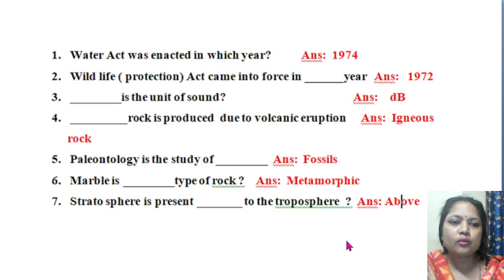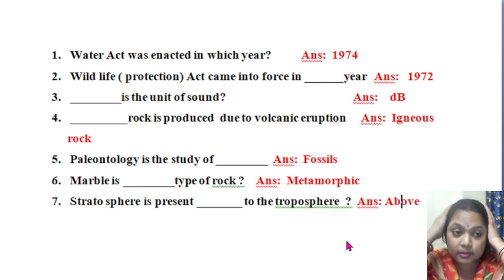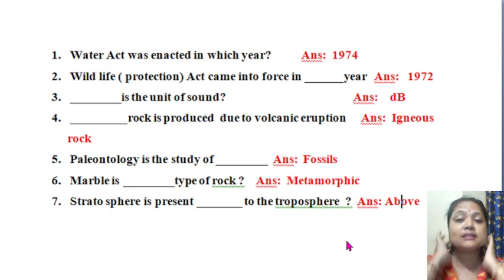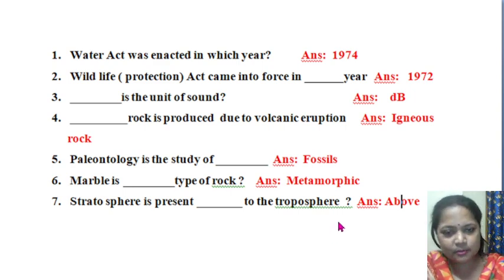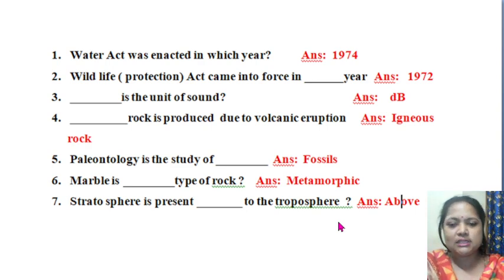Now the questions are in front of your screen. The first question is about your acts. In your unit 1, you have different types of environmental laws, acts. I hope that in every college this part is completed.